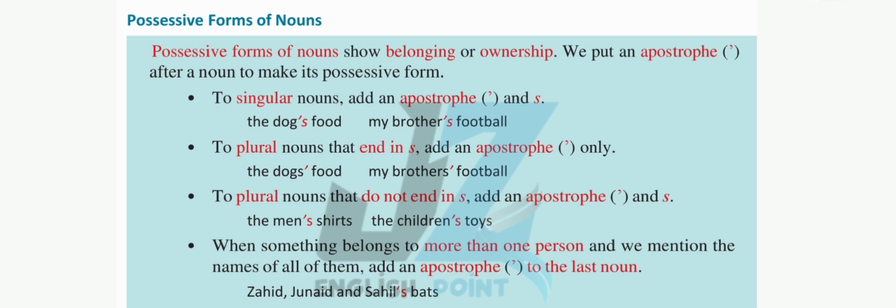When something belongs to more than one person and we mention the names of all of them, add an apostrophe to the last noun. Zahid, Junaid, and Sahil's bats.